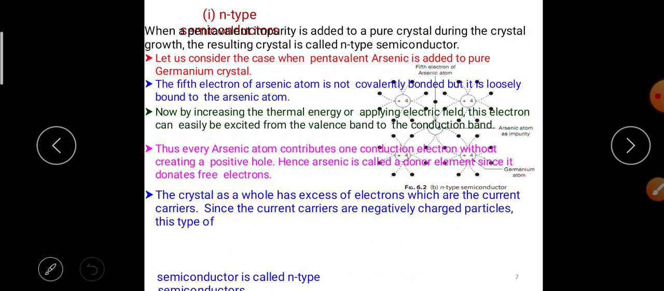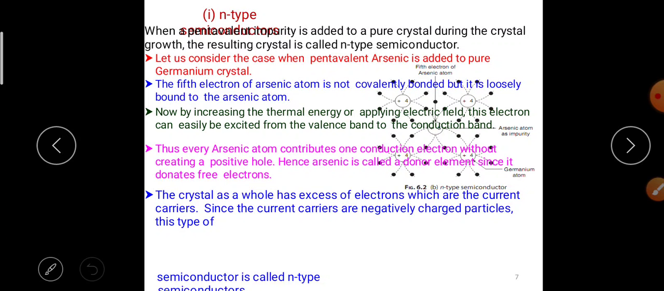The fifth electron of the arsenic atom is not covalently bonded, but is only loosely bound to the arsenic. Now by increasing the thermal energy or applying an electric field, this electron can easily be excited from the valence band to the conduction band. Thus every arsenic atom contributes a conduction electron without creating a positive hole. Hence arsenic is called a donor element, as it donates free electrons.